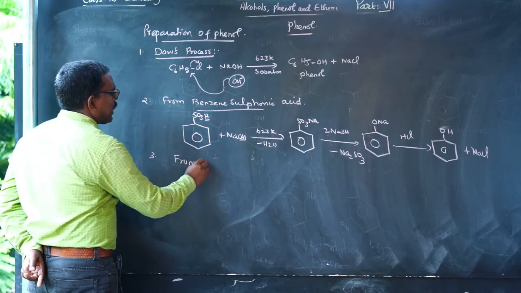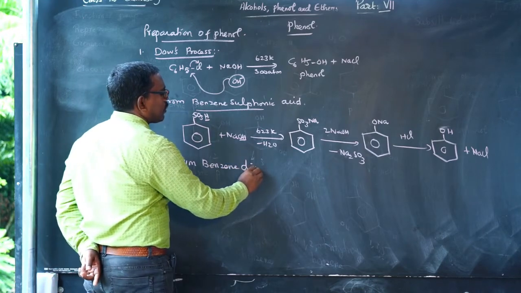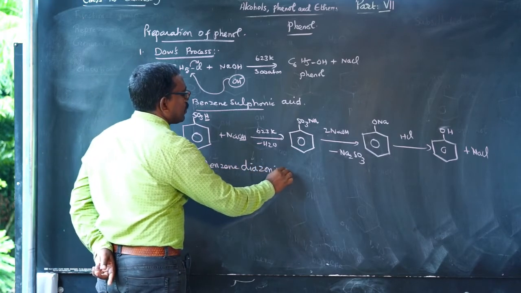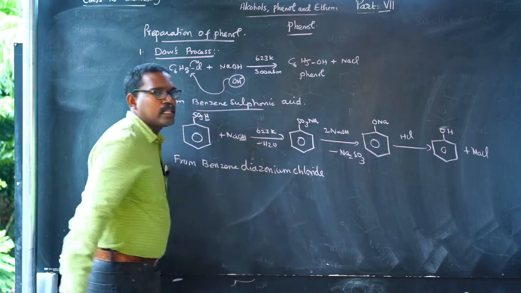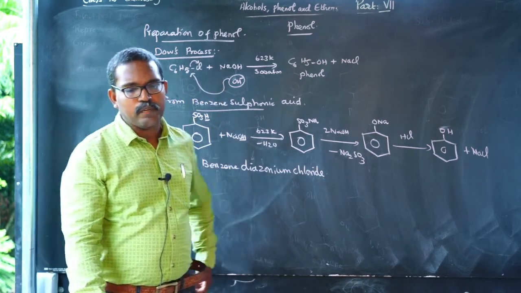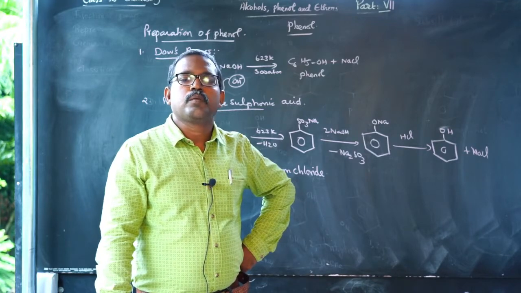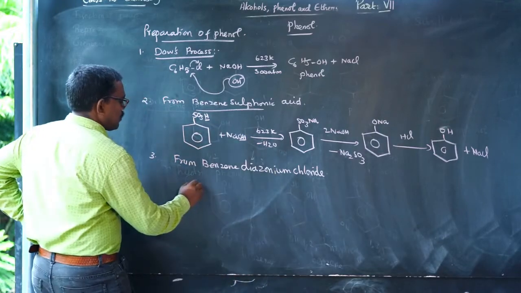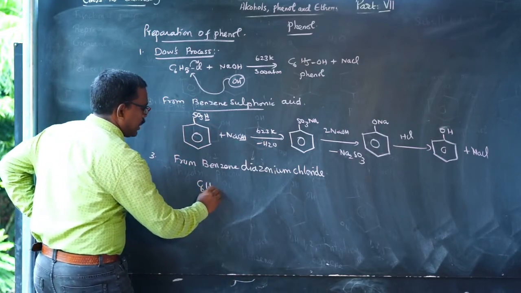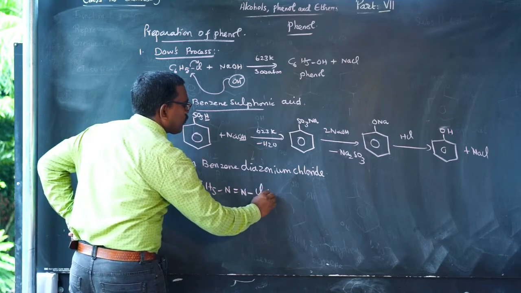Third, from benzene diazonium chloride. Benzene diazonium chloride is boiled with water, and it gives phenol as the product. The formula for benzene diazonium chloride is C6H5N double bond NCl.